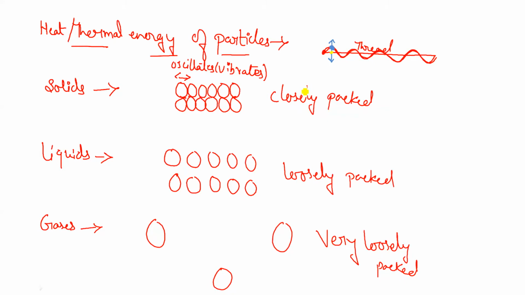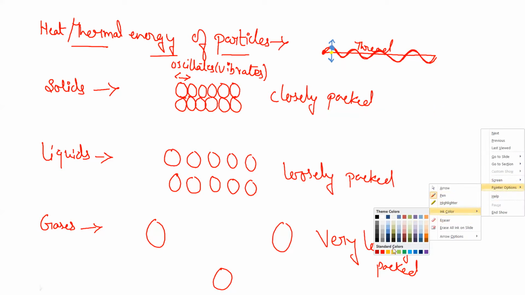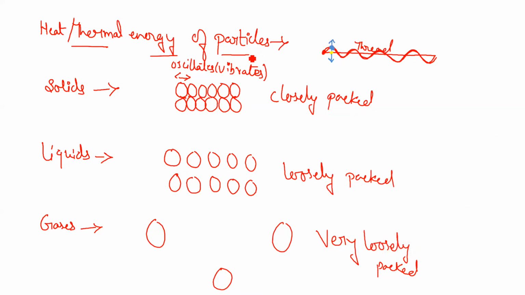The mean position means its position of rest when it had no motion, that is, its initial position. About its mean position, it goes one time up and one time down. This motion is known as vibration.